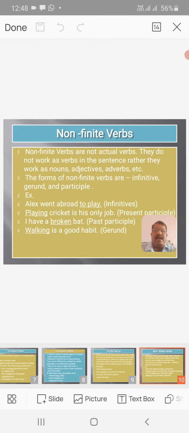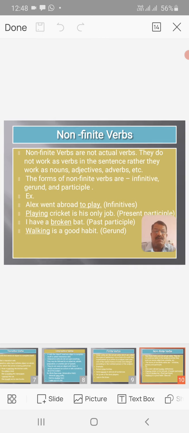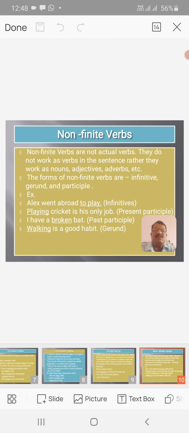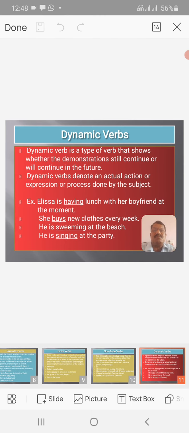Then, I have a broken bat. In this sentence, broken is a past participle. Then, walking is a good habit. It is a non-finite verb that stands for a gerund, and walking stands for the subject.